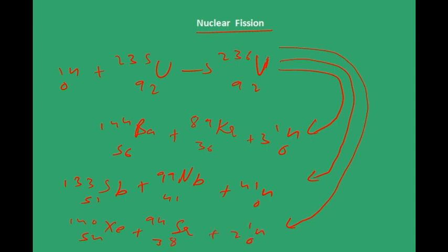What I want to say is that new possibilities emerge when we bombard nuclei with other nuclear particles such as proton or neutron or other particles. Of course, energy released in each of these reactions will be different. It depends on the products also. Why? Because take this example.